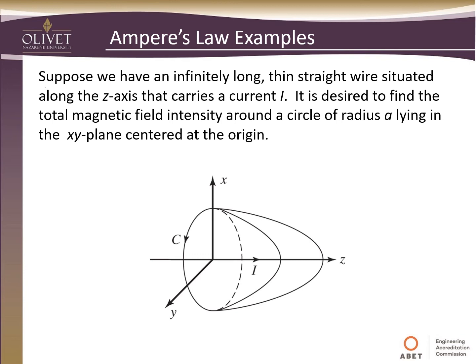Suppose we have an infinitely long, thin, straight wire situated on the z-axis. So you see that here in this image. And it's carrying this current I. So we've got this wire going down the z-axis, going off to infinity in both directions, carrying this current I. Now we want to find the total magnetic field intensity, that's H, around a circle of radius A, lying in the xy plane. So that's this circle here. That has a radius of A.